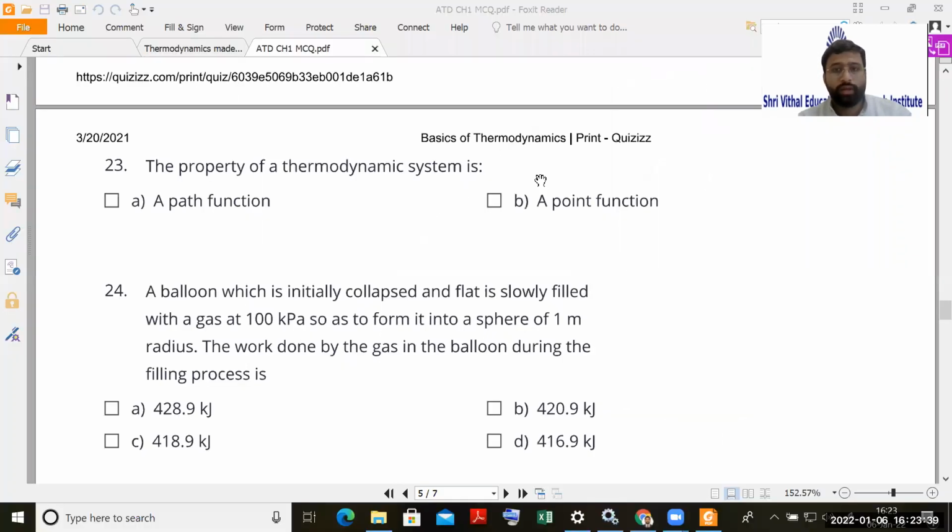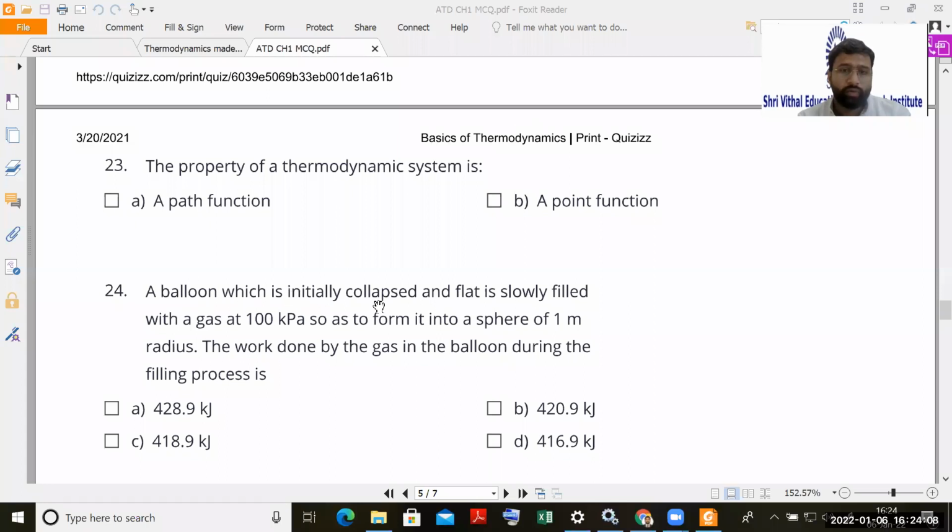I hope, Sudhir, you have understood. Is it okay now, Sudhir? I hope. Anyway, if you are still not clear, you can type in the chat box. I will explain to you later. Let us move to the next.